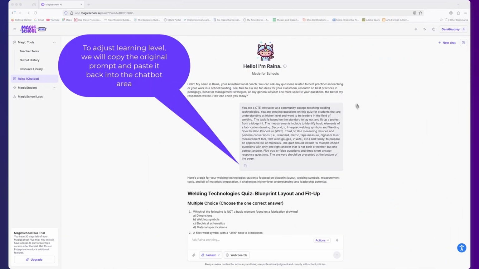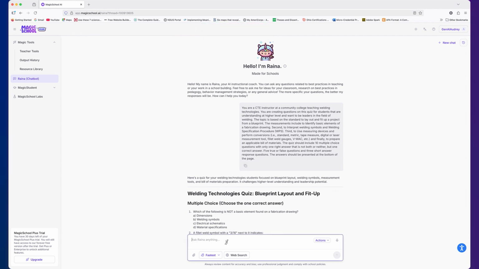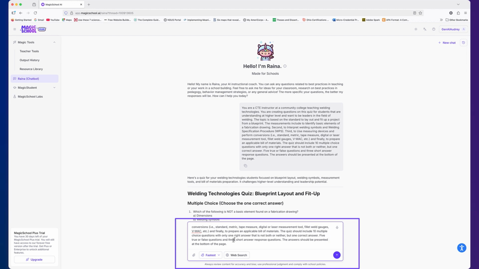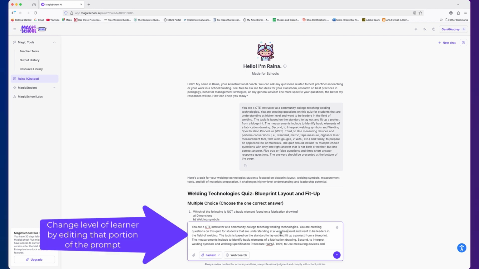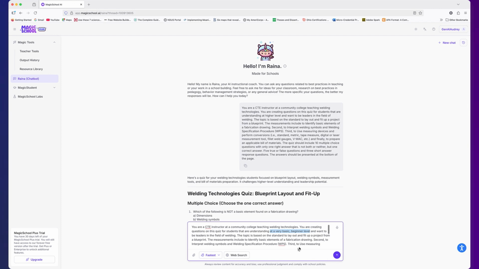We're going to go back into where we left off with RAINA. We're going to copy the original prompt. We're going to come down into the prompt area or the chatbot. We're going to paste in what we just copied. We're going to find the learning level that we had designed in the original prompt. We'll go ahead and highlight that, delete it, and then type in our new learning level, confirm, and send the chat message.